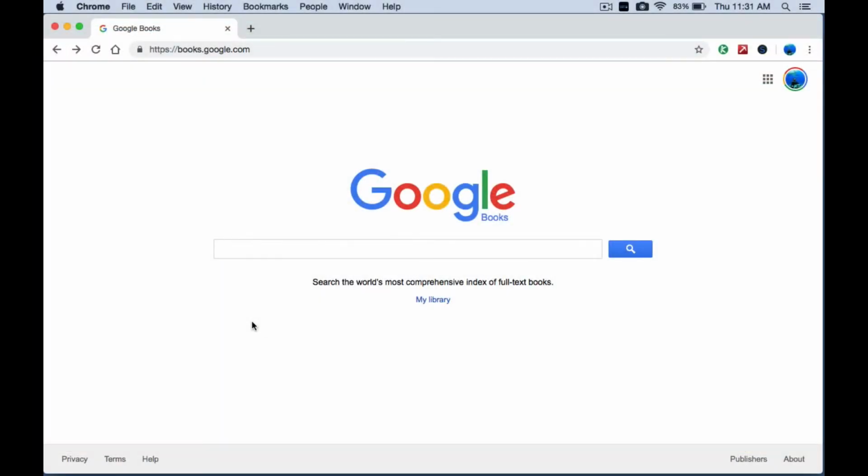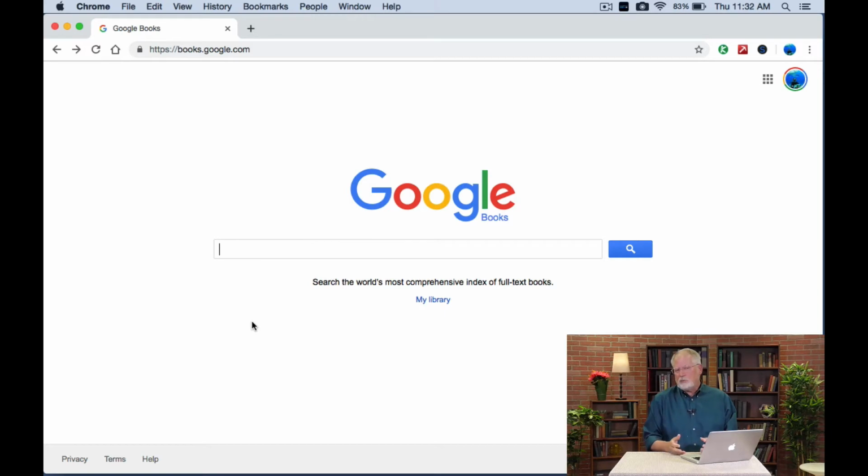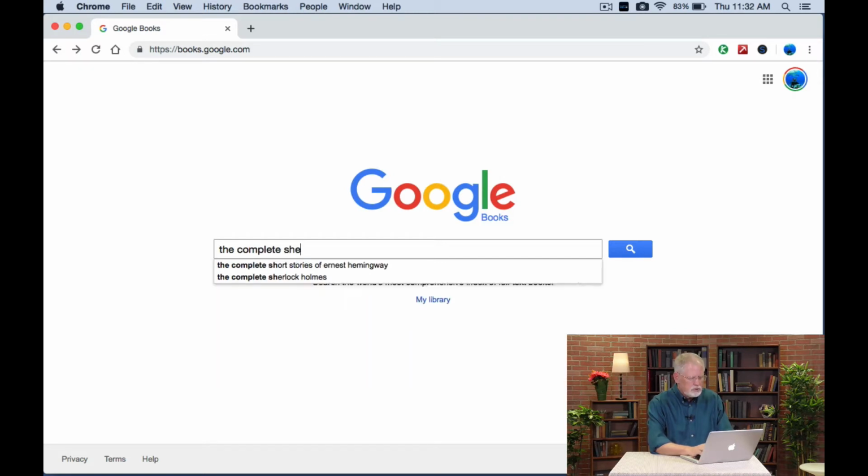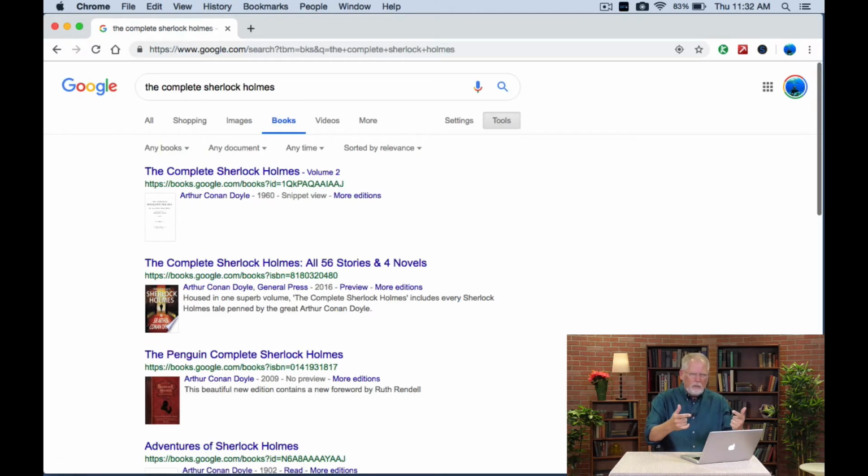In this case, what I'm going to use is Google Books. Now, Google Books, as you probably know, is a collection of all the books that Google has scanned over time. There are several million of them in the repository. So what we can do when we want to search for all Sherlock Holmes quotations is to search for the collected works of, or the complete edition of, or something like that. So in this case, I'm going to search for the complete Sherlock Holmes, like that.